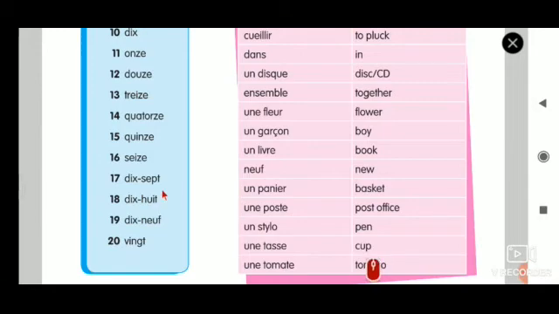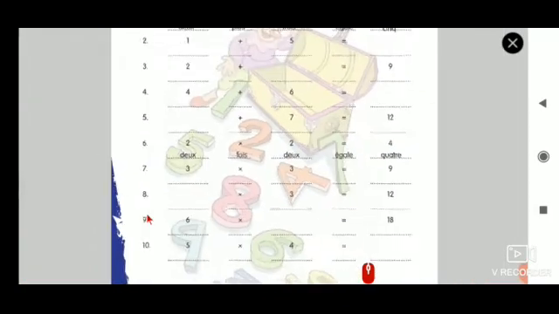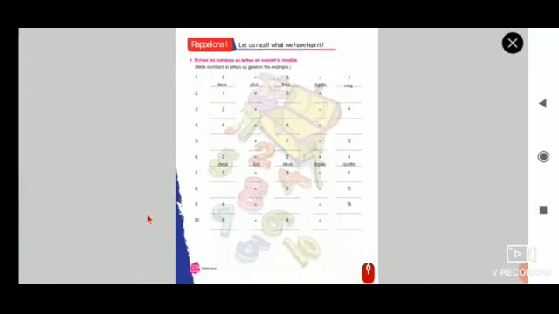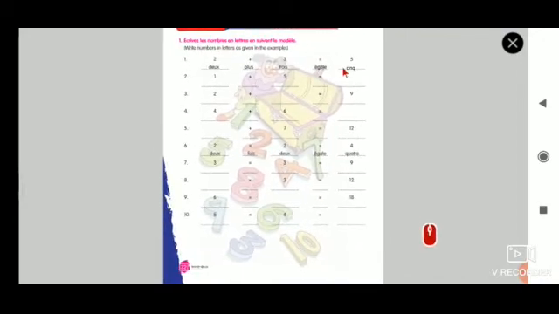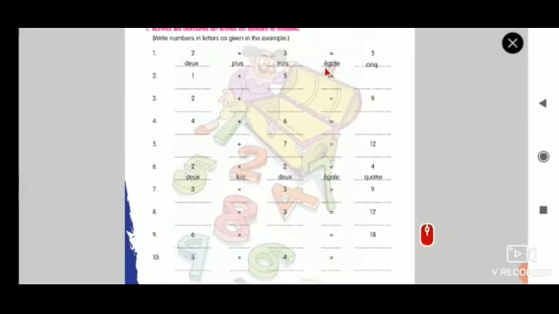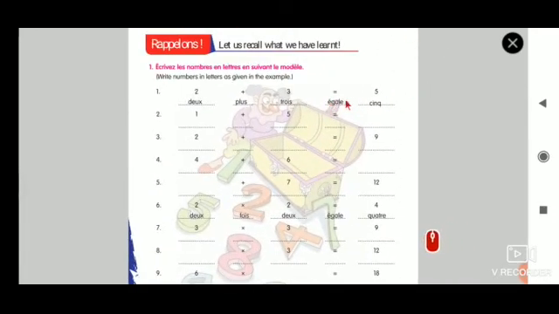So that is the exercise based on this. I will show you the exercise and you take that as homework. So here is the exercise. This is exercise number 1. We have 10 numbers, okay? In this exercise, we have to substitute the numbers with words. 2 plus 3 equal to 5, right? So 2 is deux, plus is plus, 3 is trois. Deux plus trois égal. Égal means equal. Égal cinq.